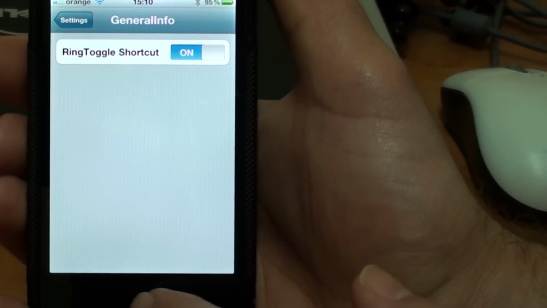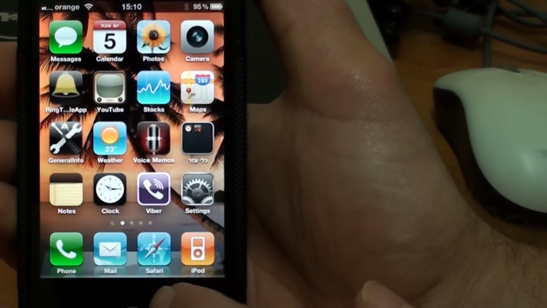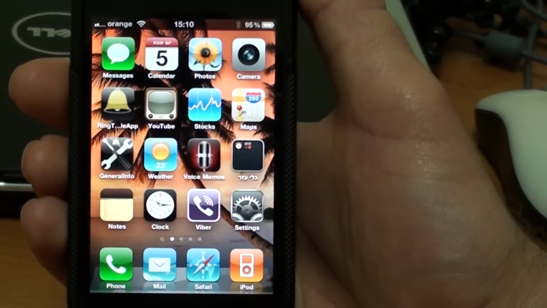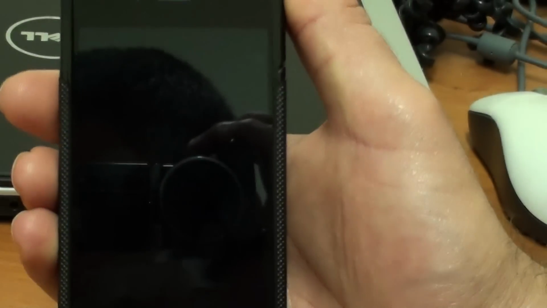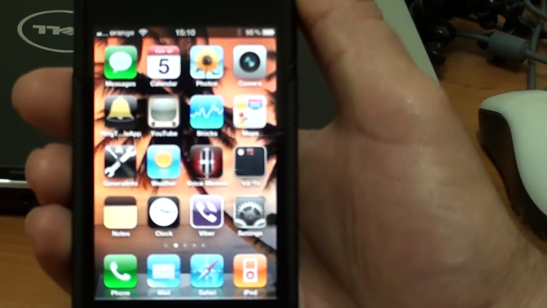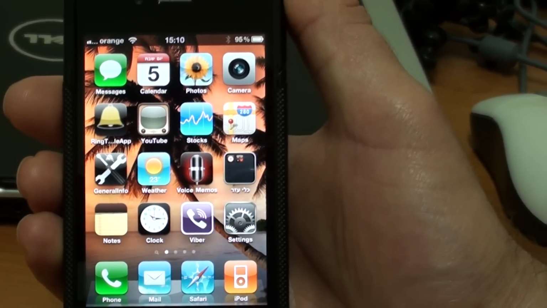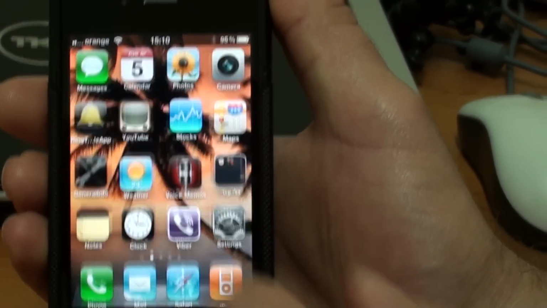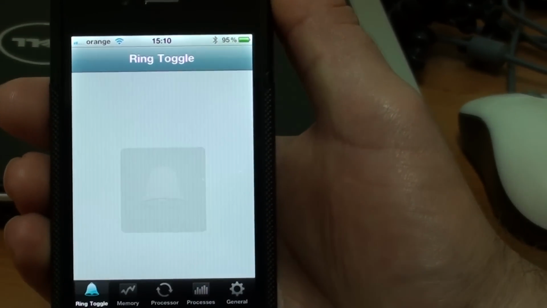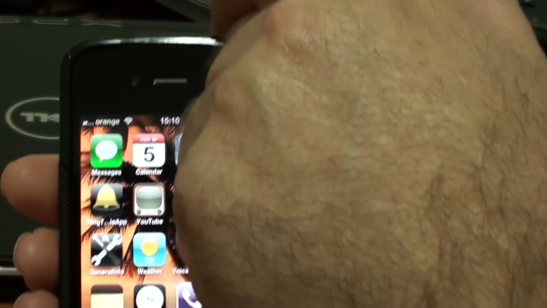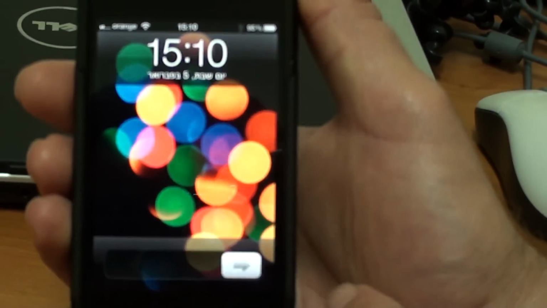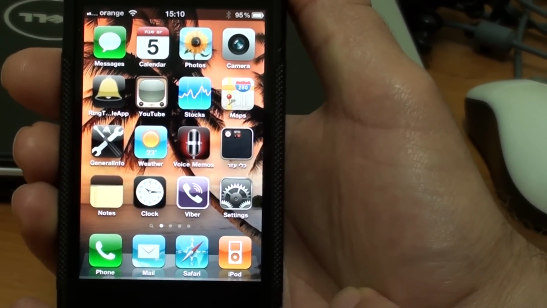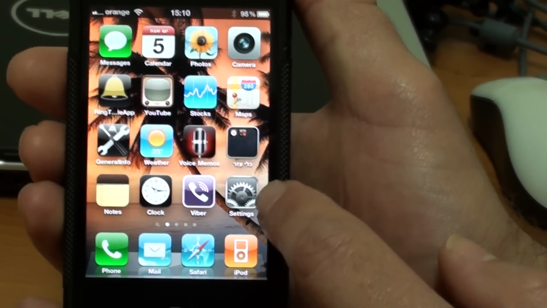One click on the GeneralInfo icon switches the phone into silent mode, just like the mute button does. Once the mode has changed, the application exits. Another click on the application icon and we switch the phone back to ring mode. If we want to see the GeneralInfo tabs, we have to cancel the RingToggle shortcut.